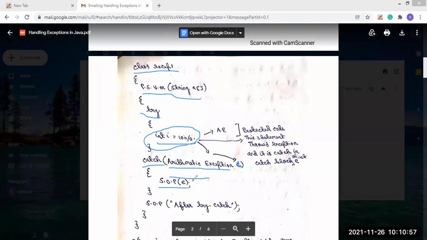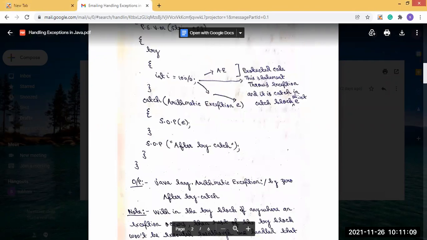System.out.println, and we are printing that object. And after that System.out.println, the statement after try-catch that we want to print. Now when it is printed, the output will show java.lang.ArithmeticException: / by zero, and this statement is also executing.